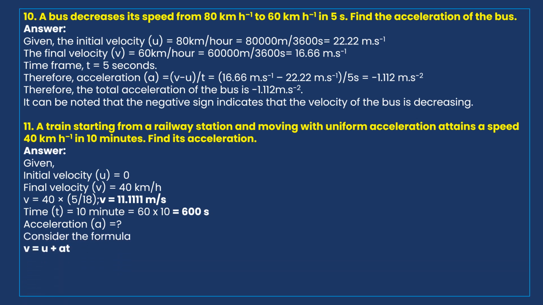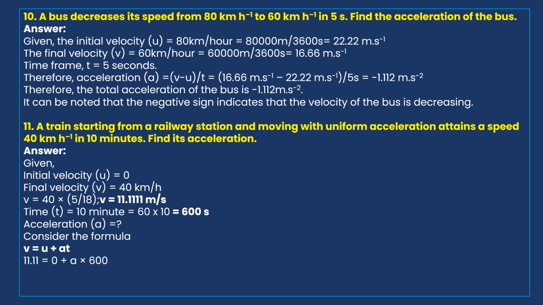Now we'll consider the formula of acceleration: final velocity v equal to u plus at. Here u is initial velocity, a is acceleration, t is time. From this formula we have to find acceleration.